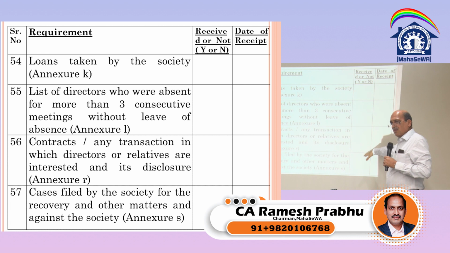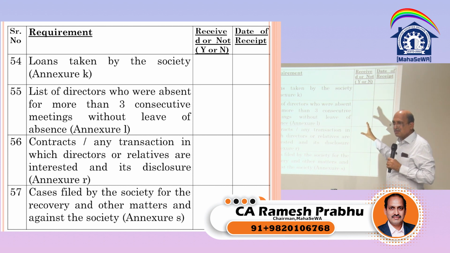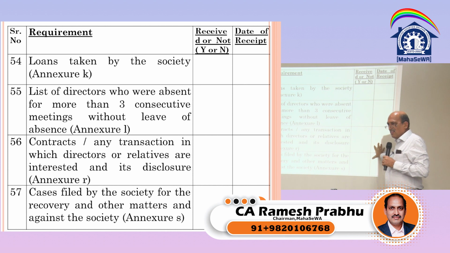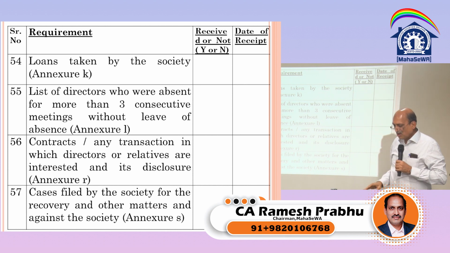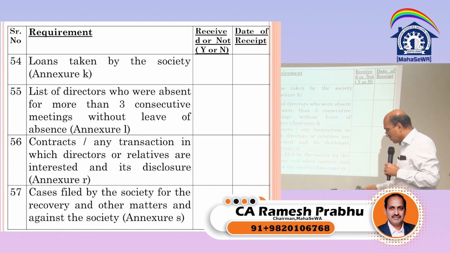At least we have listed about 57 documents. At least this printout you are able to give them as a checklist and ask them that please submit this. Whatever they are giving, it's fine. If they are not giving, our auditor who is spending some time can call for this information so that it becomes easier, documented. Something is not available, okay, it is not available, but we can always request them.